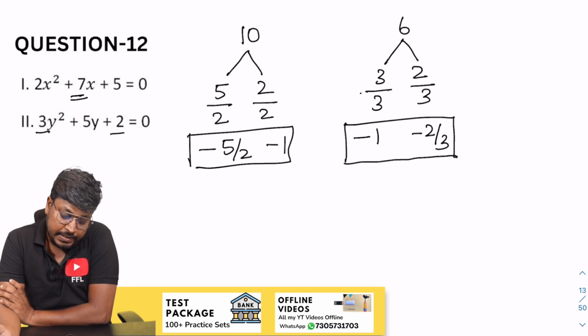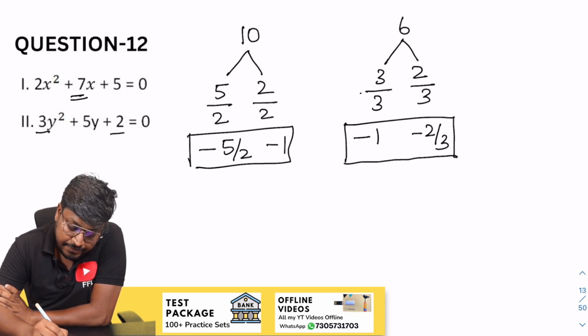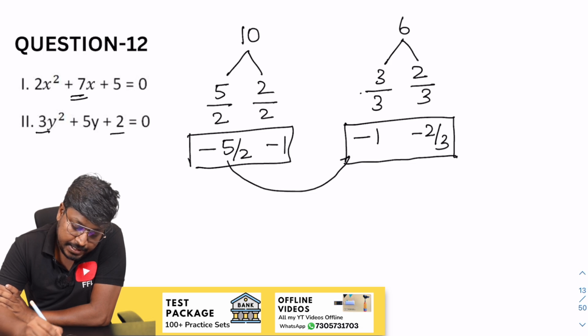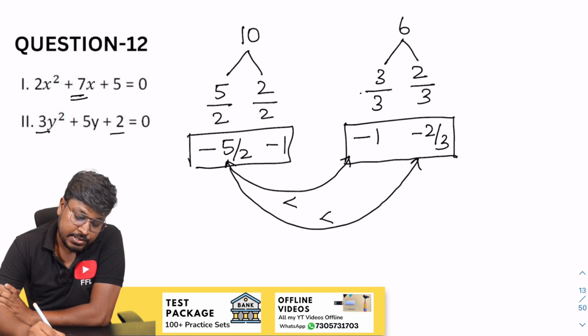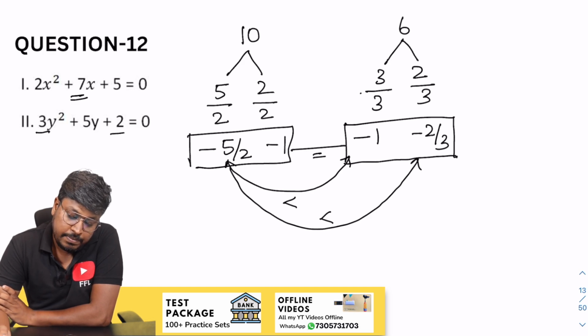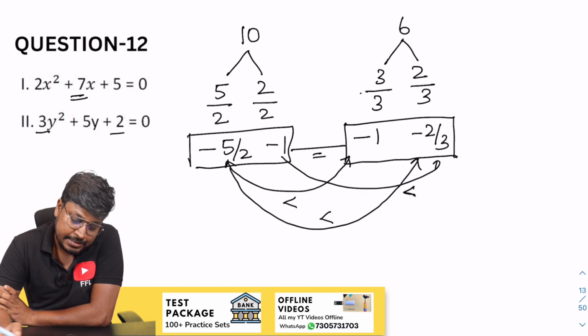So now we have to compare, right? While comparing minus 5 by 2, minus 1. So this will be minus 2 is greater than, minus 5 by 2, minus 2 by 3. So 5 3s are 15, 3 2s are 6. Again, y is greater than. So minus 1, which is equal to. So minus 3, minus 2, again y is greater than, yes.